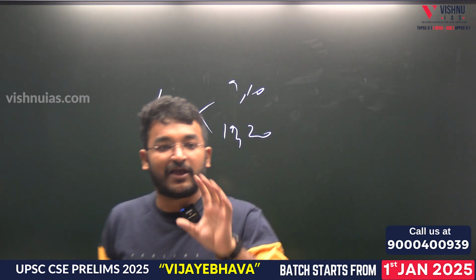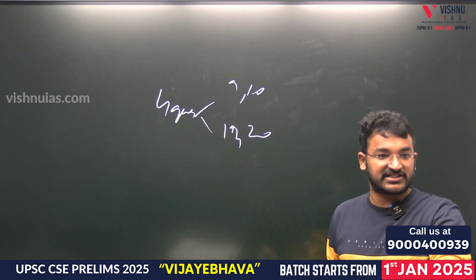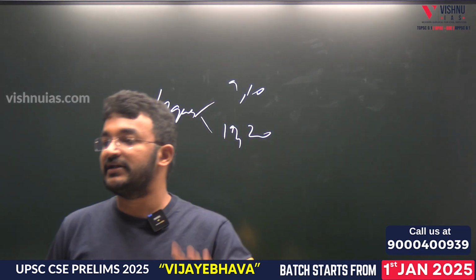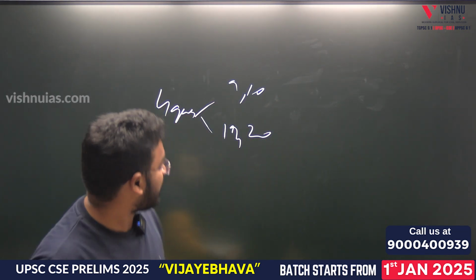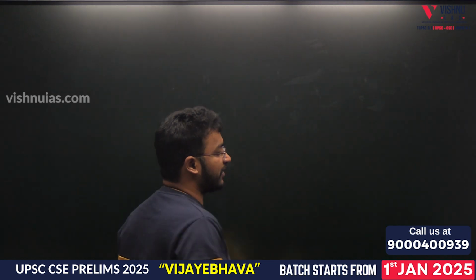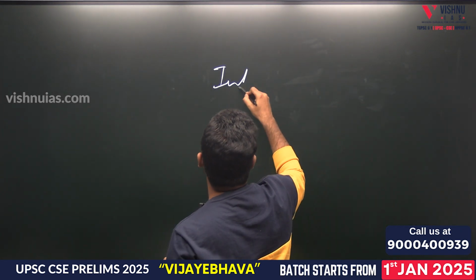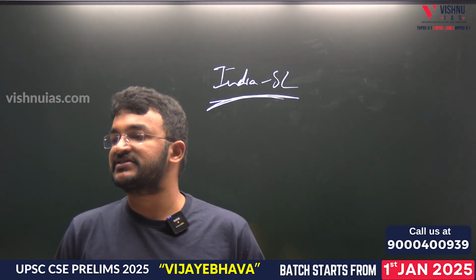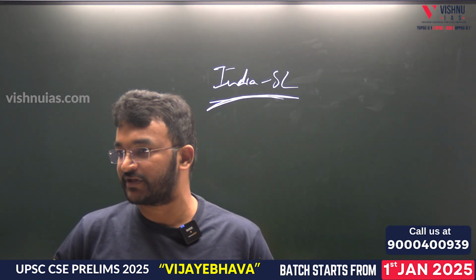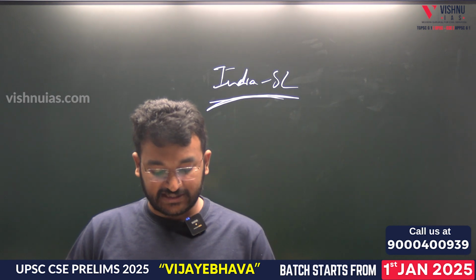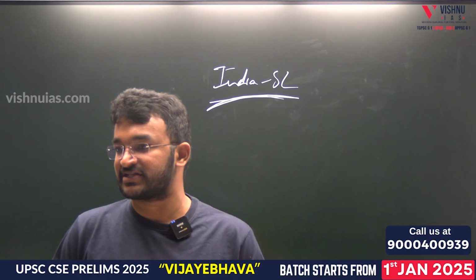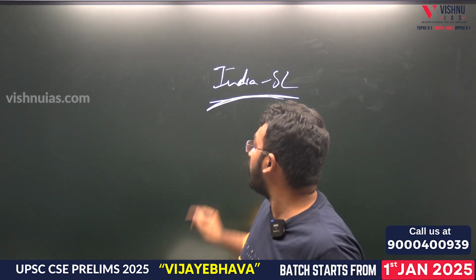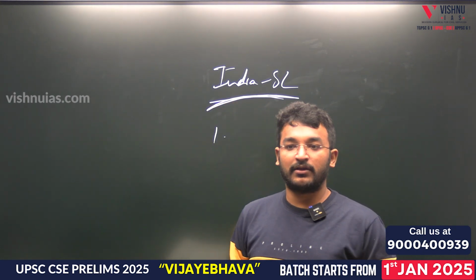Now one question is related to neighborhood, we are saying, right? So this, as an issue, will be important for India and its neighborhood. Now, in India and its neighborhood, Sri Lanka is one of our important neighbors. There are many convergences and divergences in our relationship with Sri Lanka. Now in this article they had mentioned clearly about divergences, meaning what are the issues with respect to Sri Lanka.